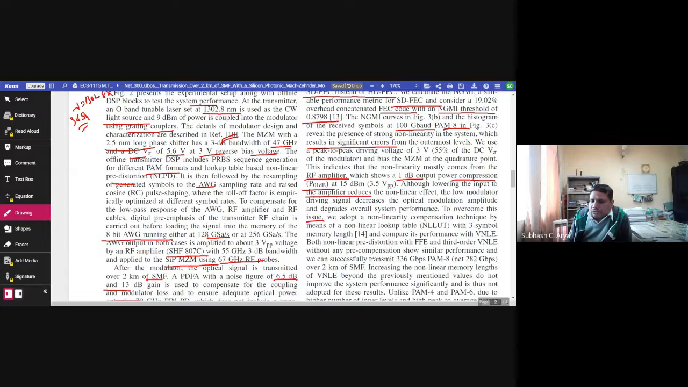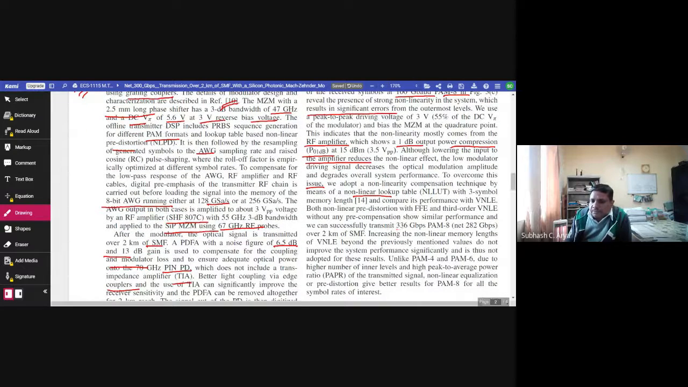To overcome this issue, we adopt nonlinear compensation techniques by means of a nonlinear lookup table with three symbols memory length and compare its performance with nonlinear equalization, both nonlinear pre-distortion with FFE and third order VNLE. Without any pre-compensation, all show similar performance, and we can successfully transmit 336 Gbps PAM8 over 2 km of single mode fiber. Increasing the nonlinearity memory length of VNLE beyond the previously mentioned value does not improve the system performance significantly and is thus not adopted for these results.